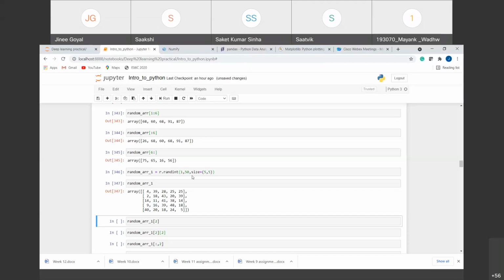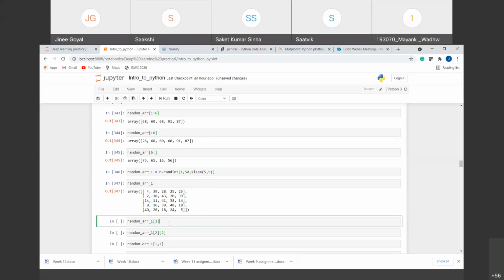So you can create a 2D random integer array like this. You can specify the size here in the braces. You can have any type of array here, 3 cross 4, 4 cross 3, 6 cross 6, any type of array you want, you can create using this function. Now suppose we want to find out the second row of this matrix.